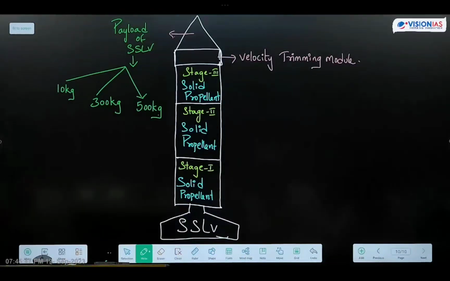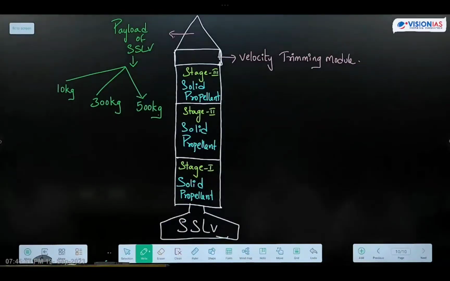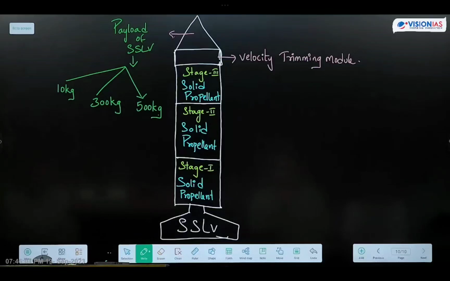So don't add these payloads. There is a question from online. So PSLV means 1750 plus 1425. Like this, don't try to use mathematics there. If it is in sun-synchronous orbits, it is 1750. If it is lower Earth orbits, it is 1425. Like that, you have to think.